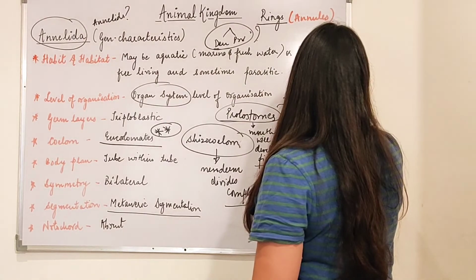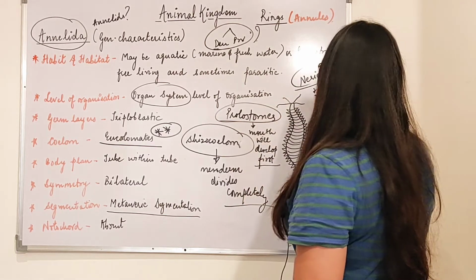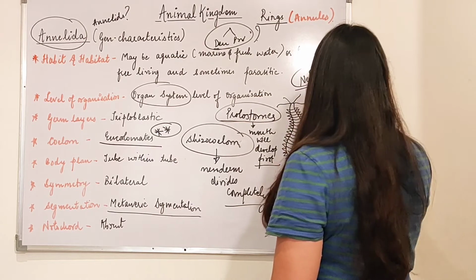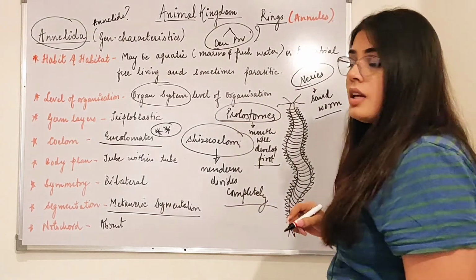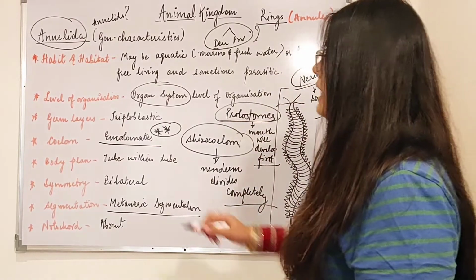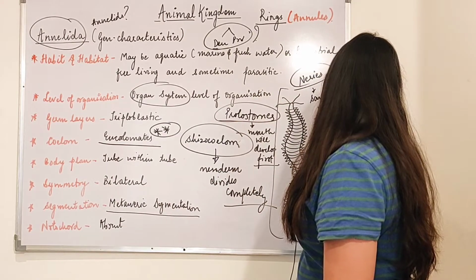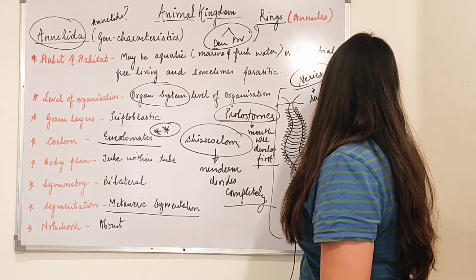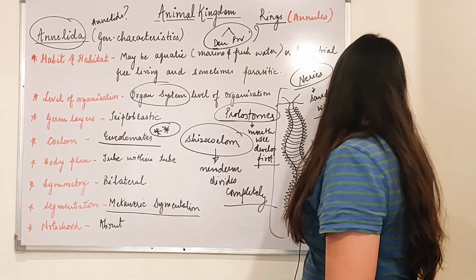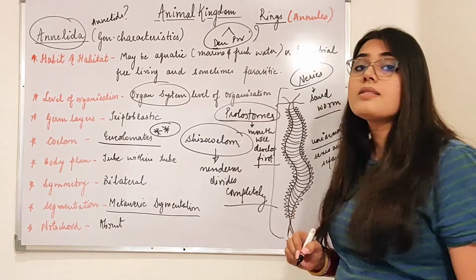Now this diagram, can you see? This diagram is of the Nereis, also called the sandworm. It lives inside the surface of the earth, right? The only distinct feature of Nereis in Annelida, beta, is that it is unisexual. That means here the sexes are separate. The rest of them are all bisexual.